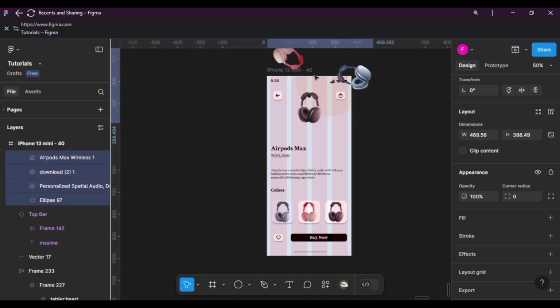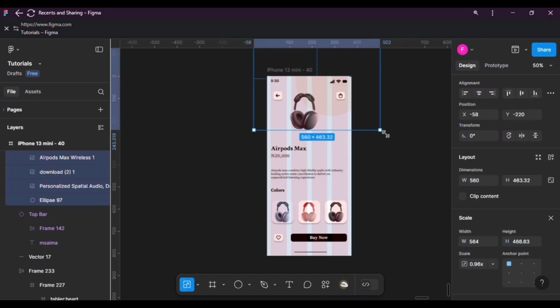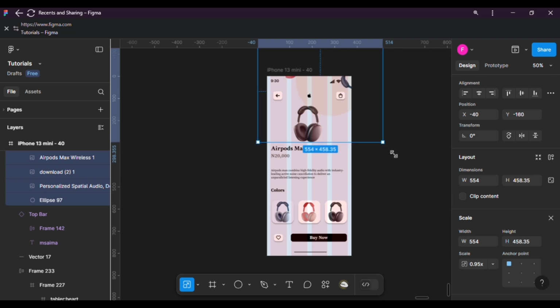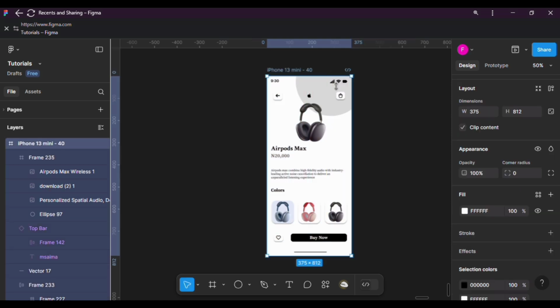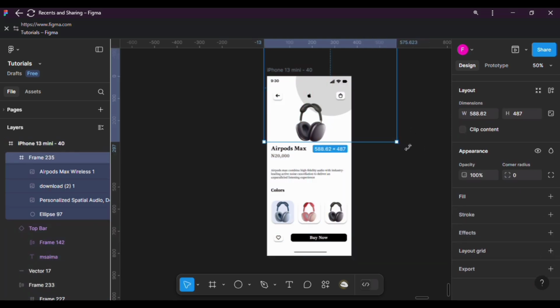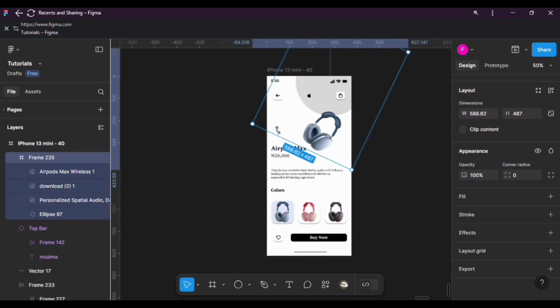Once you bring it here, you will discover that it is small and not really attractive and not in uniform with the design. So we are going to use our scale. Just click K on your keyboard and scale it up, maintaining the original shape. I had to close my grid eye so that I'll be able to see my design properly.